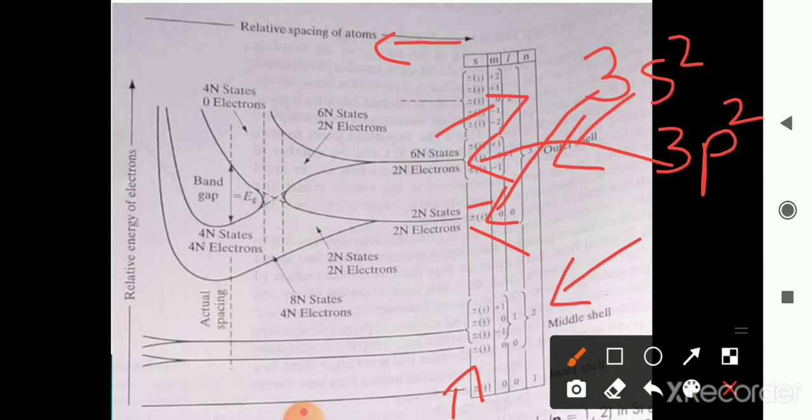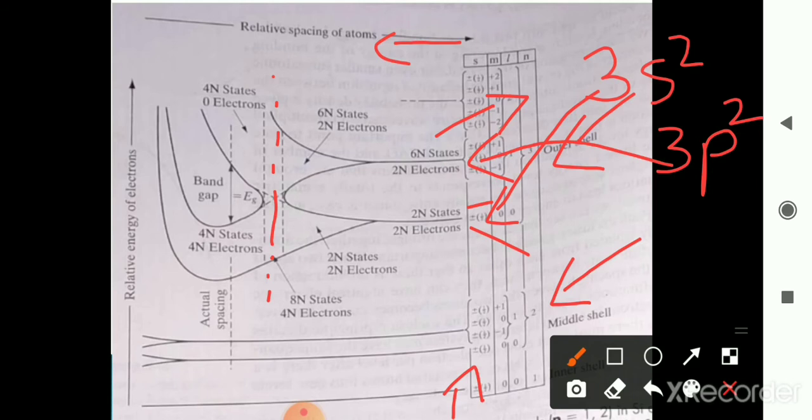The states as well as the electrons combine at this point, 8n states and 4n electrons. At one point they combine.